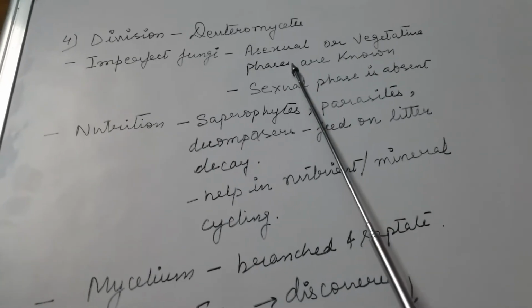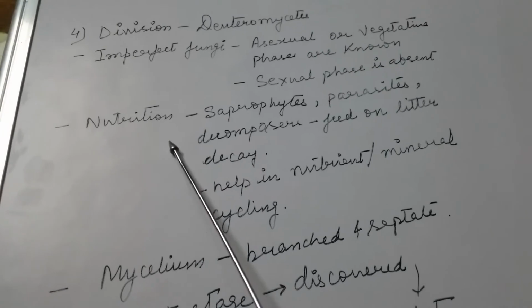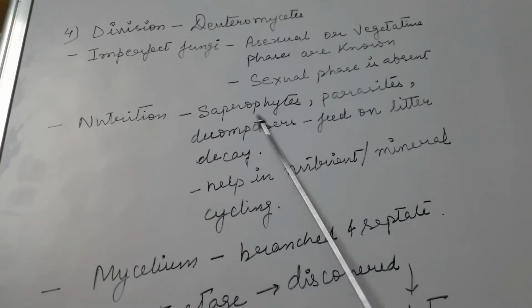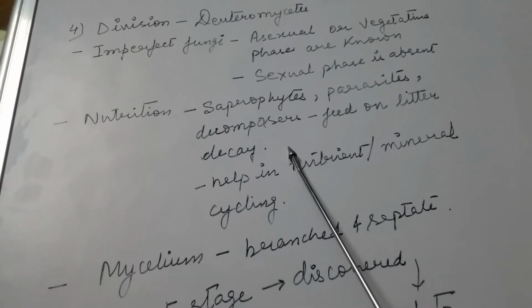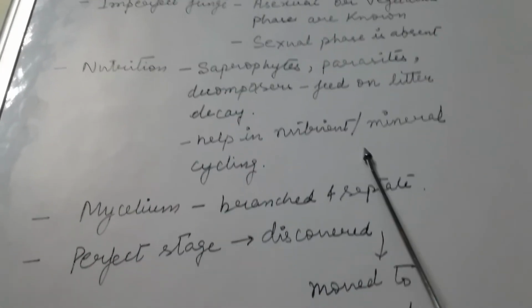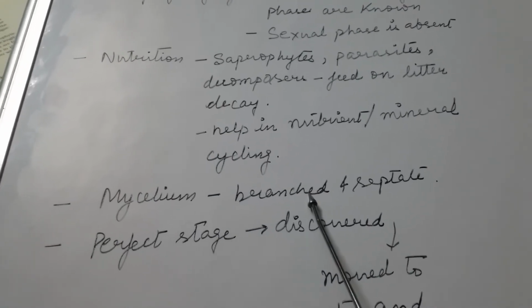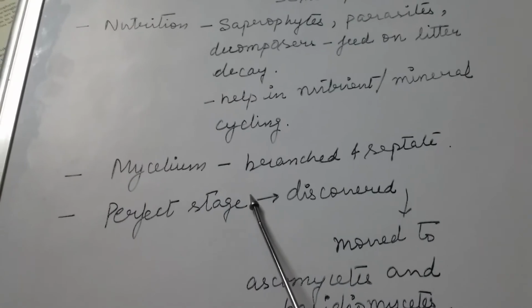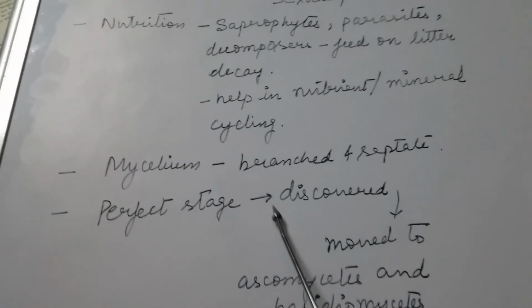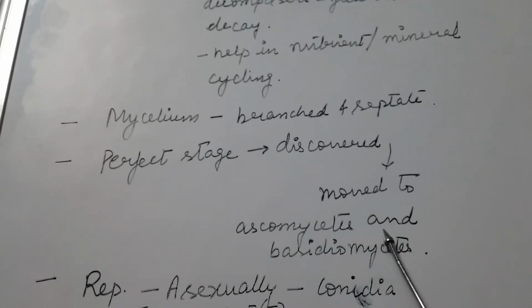They reproduce only by asexual or vegetative phases. They are saprophytic and parasitic in nature, and they decompose litter and help in nutrient or mineral cycling. The mycelium is branched and septate. If the perfect stage of members of Deuteromycetes is discovered, they are moved to either Basidiomycetes or Ascomycetes.